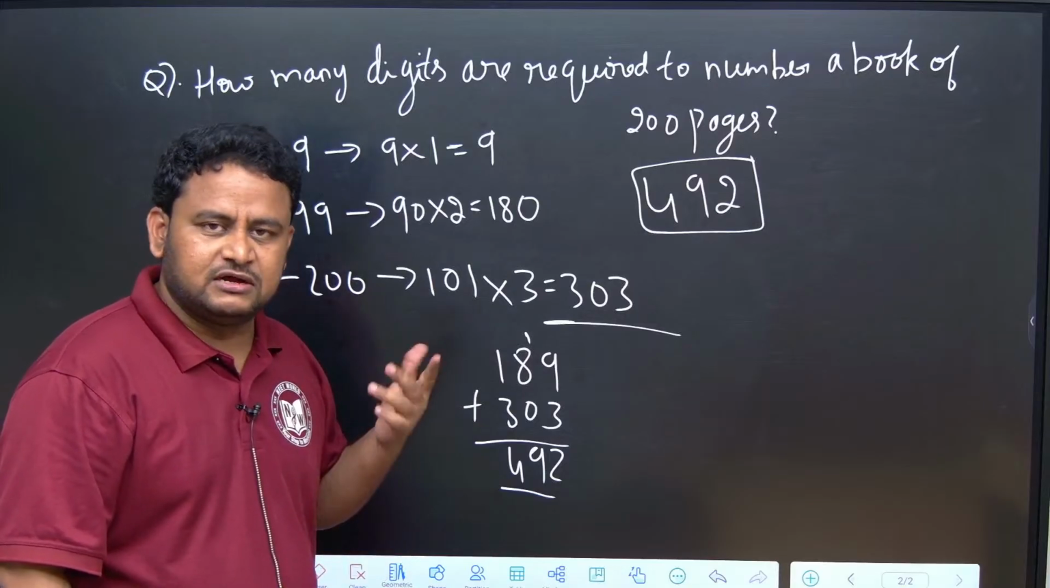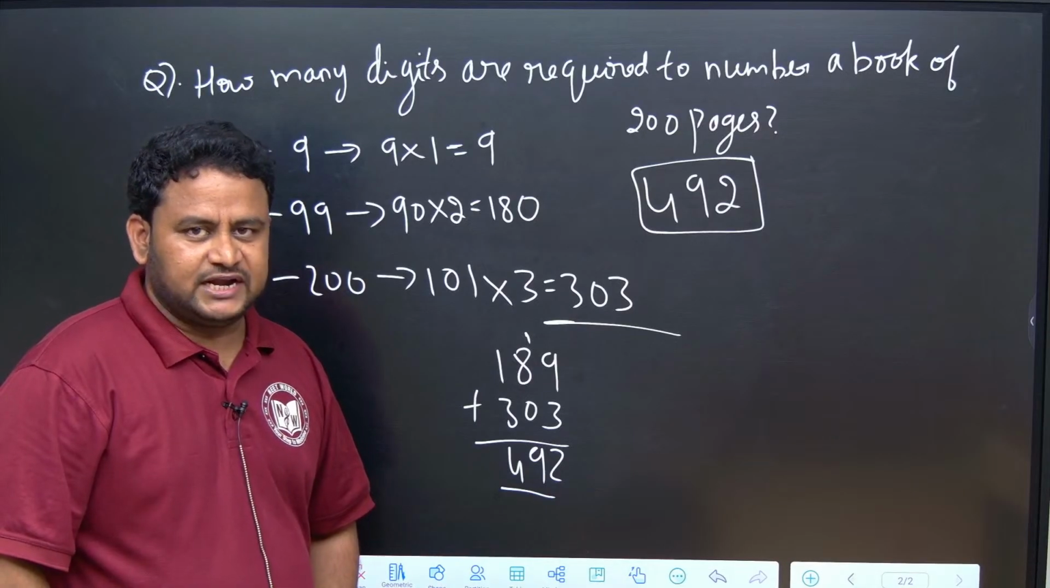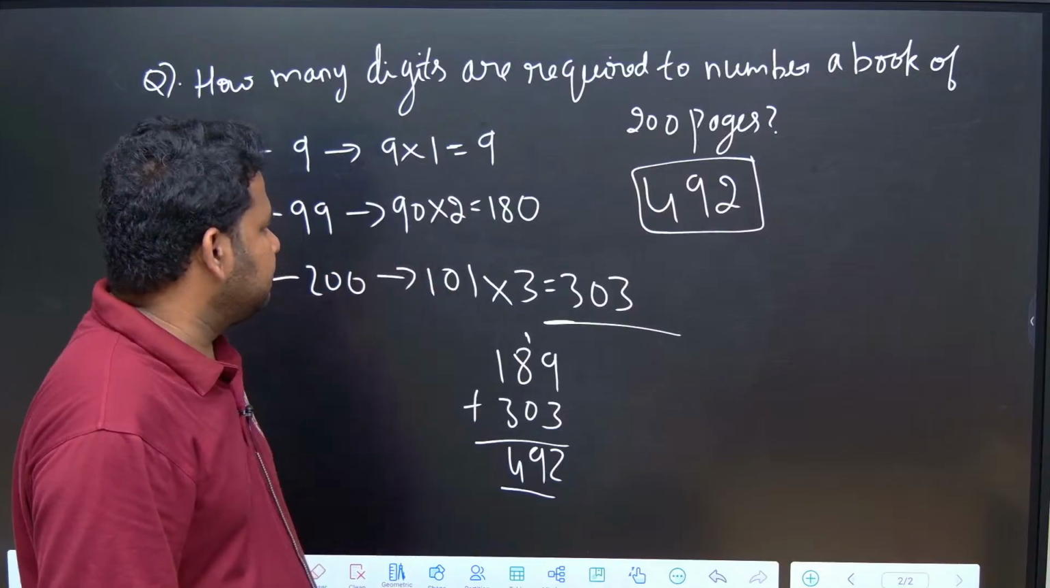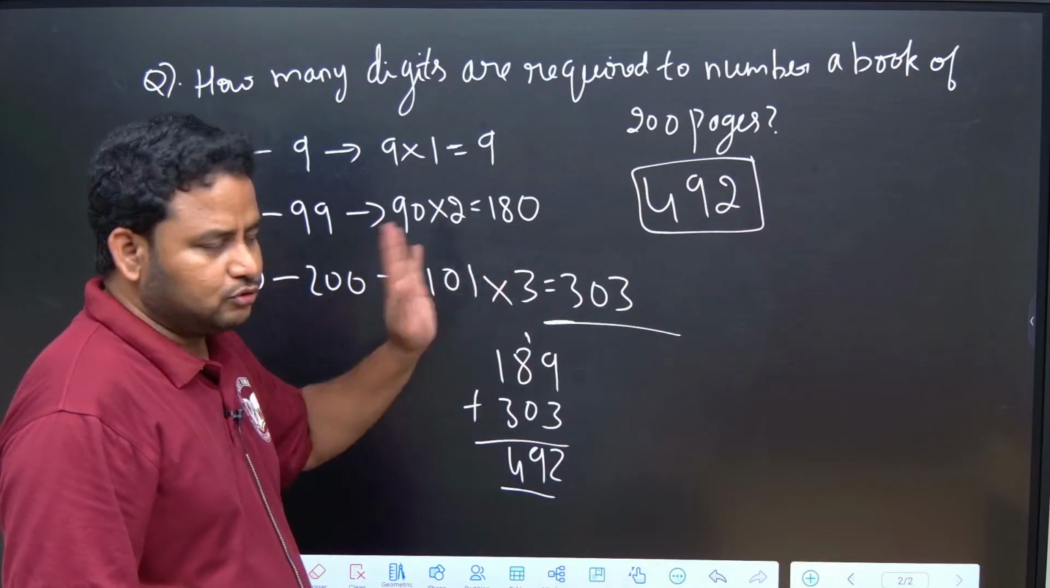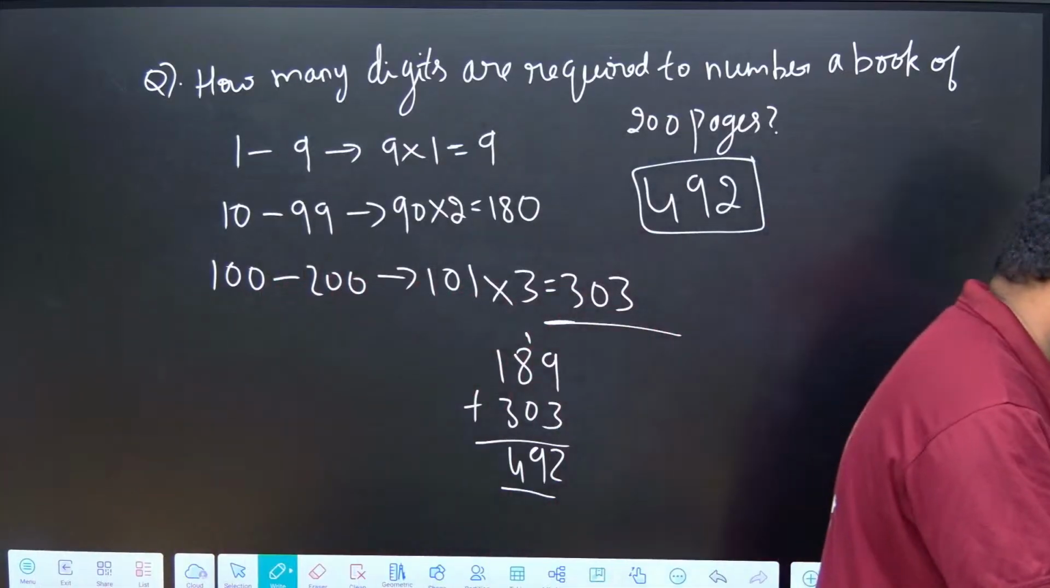Because you know that 1 to 99 is 189, or 1 to 100 you know that it is 189. Then 100 to 200, then you have to do it. Clear friends? So let us see some more questions based on this.